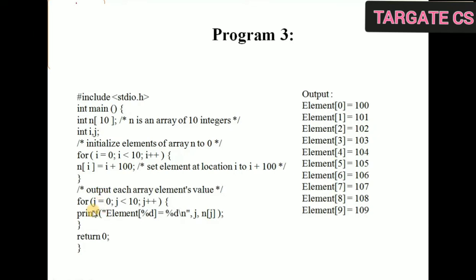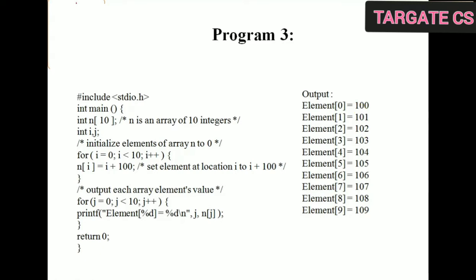Then we will print the array. Again the loop will start from 0 and go up to 10. Then elements will be printed: element 0. What is element 0? 100, because we are adding the index to 100.